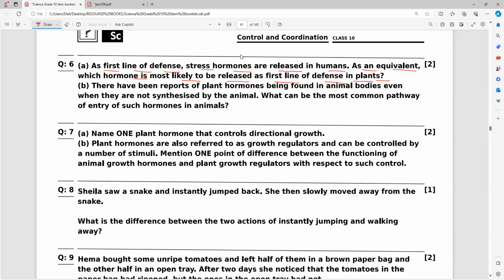Now also I gave a clue. Fourth hormone. Yes, please. ABA, abscisic acid. Abscisic acid. Defense.